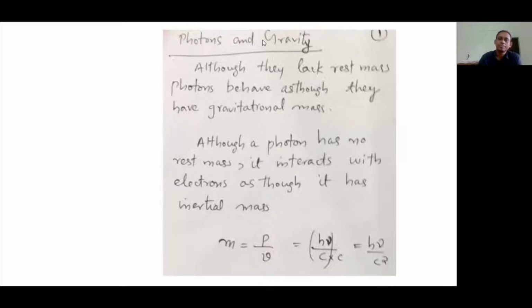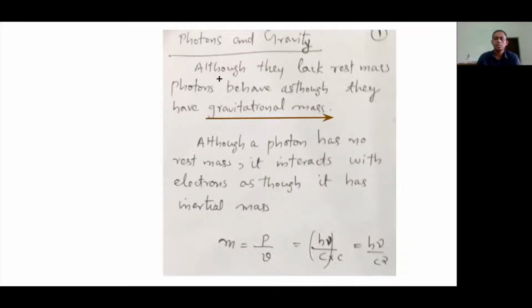But the photon behaves like a particle which has gravitational mass.